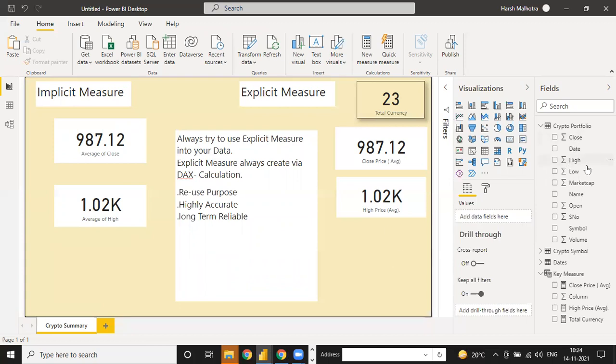So that is the reason we should always use this kind of explicit measure. Now we have close and high. Now we have to use low. So I just click on this.